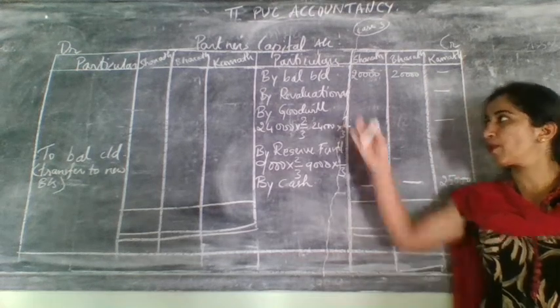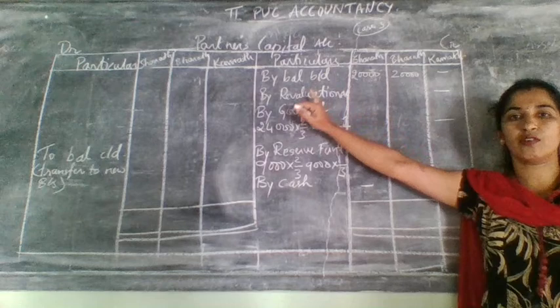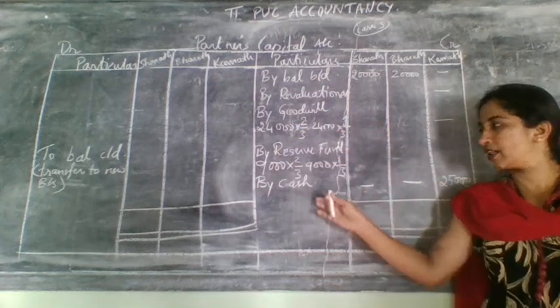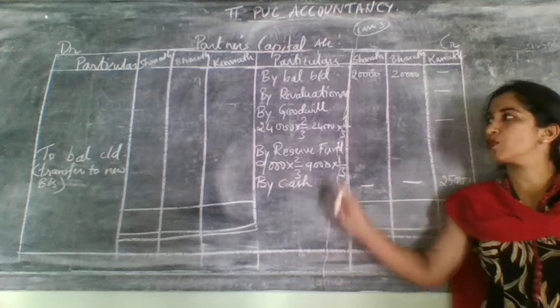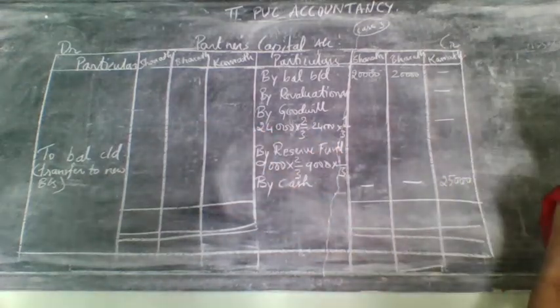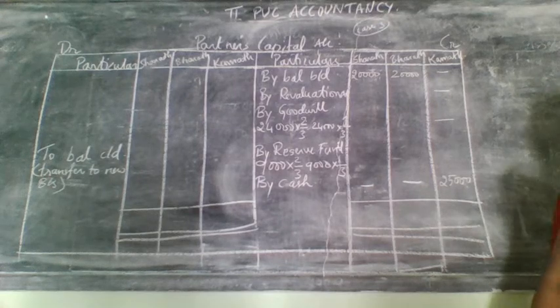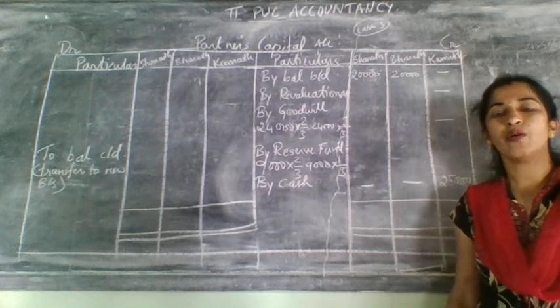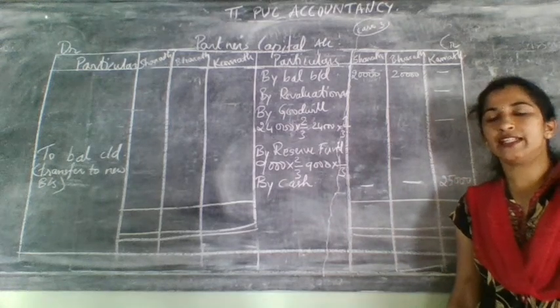Usually in all the problems I told you, balance brought down, revaluation account and goodwill they'll give, reserve fund is optional, and this cash they will give. So that side it is very optional only. If they have withdrawn only it will come that side, or else no entry will come at all. So here ends partners capital account. Now let us move on to the next thing.